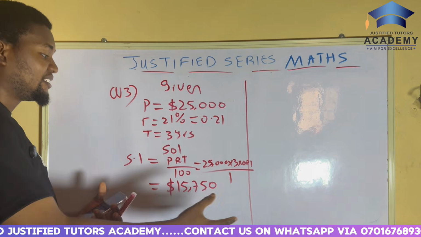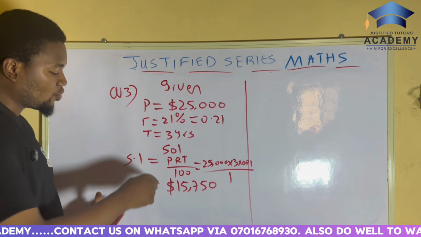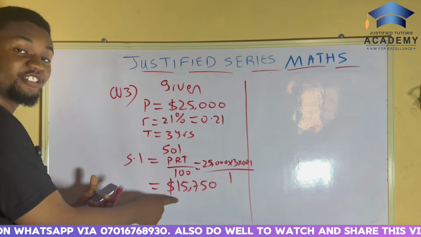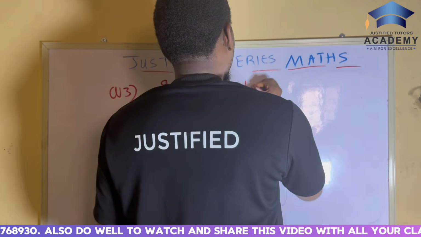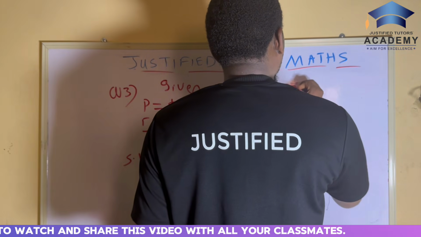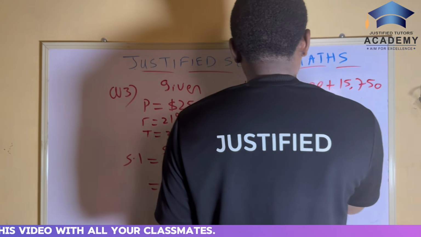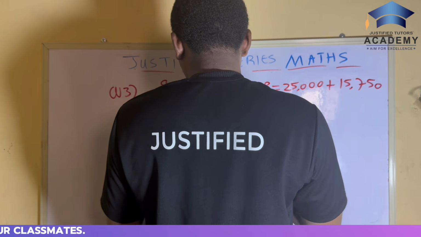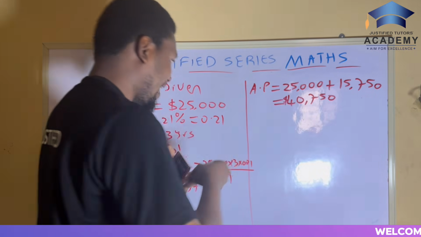To get the amount paid, we add this one with this one, because this is the amount he borrowed and this is the interest adding on it. So the amount paid, AP, is equal to 25,000 plus 15,750, and that will equate to $40,750. Are you seeing it now?